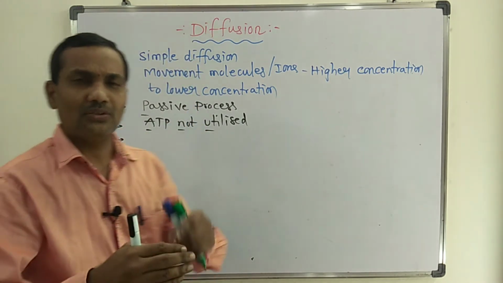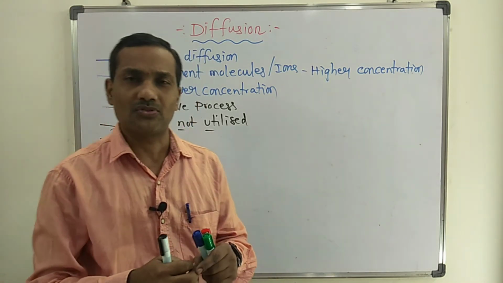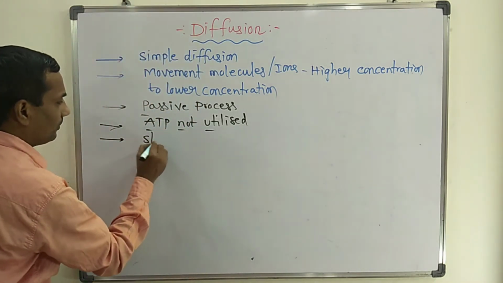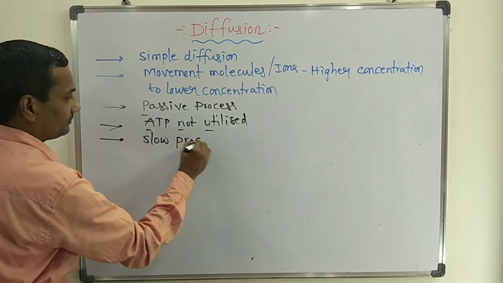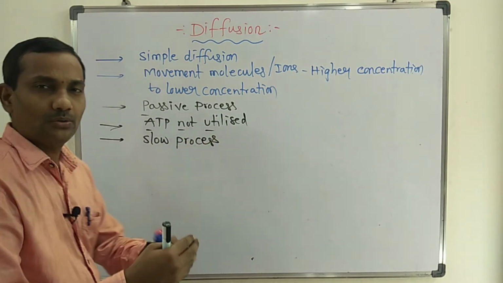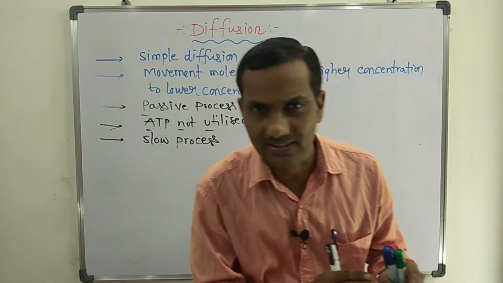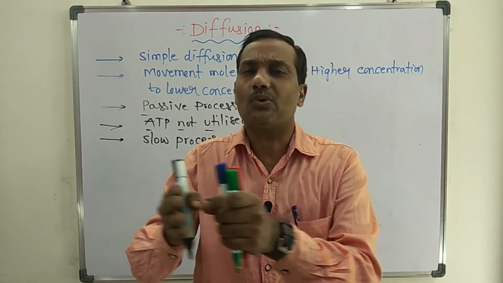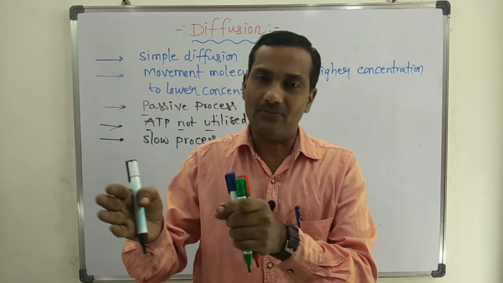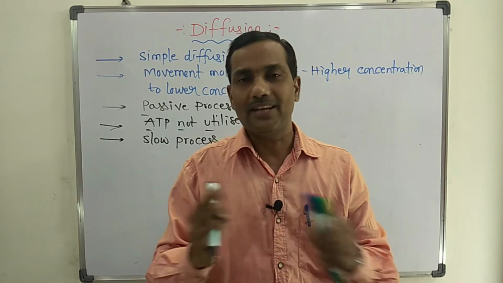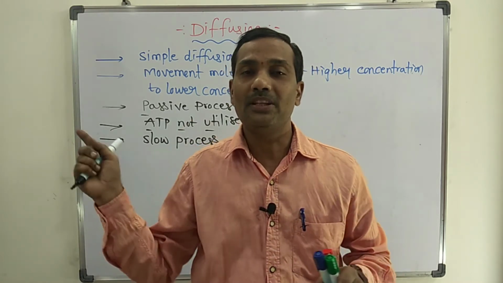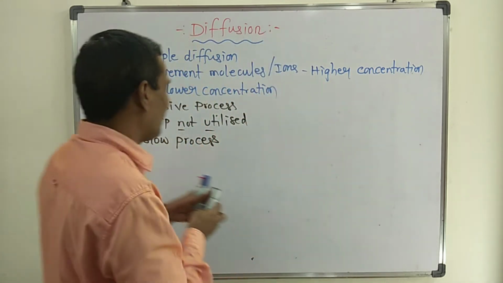When you compare diffusion with other transport systems, it is a very slow process. Molecules move from higher concentration to lower concentration, but that is very slow. The movement of the molecules takes place from high to low, but the process is very slow.